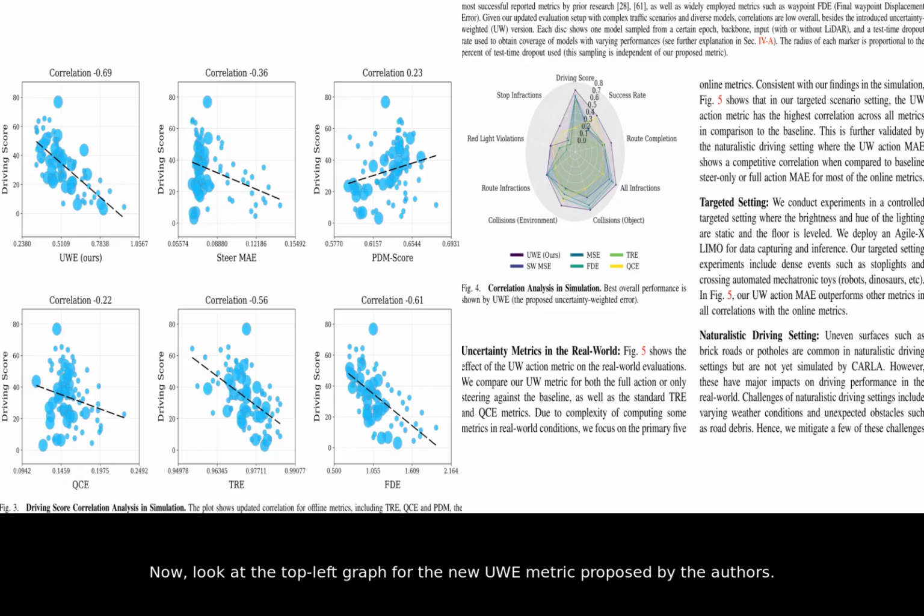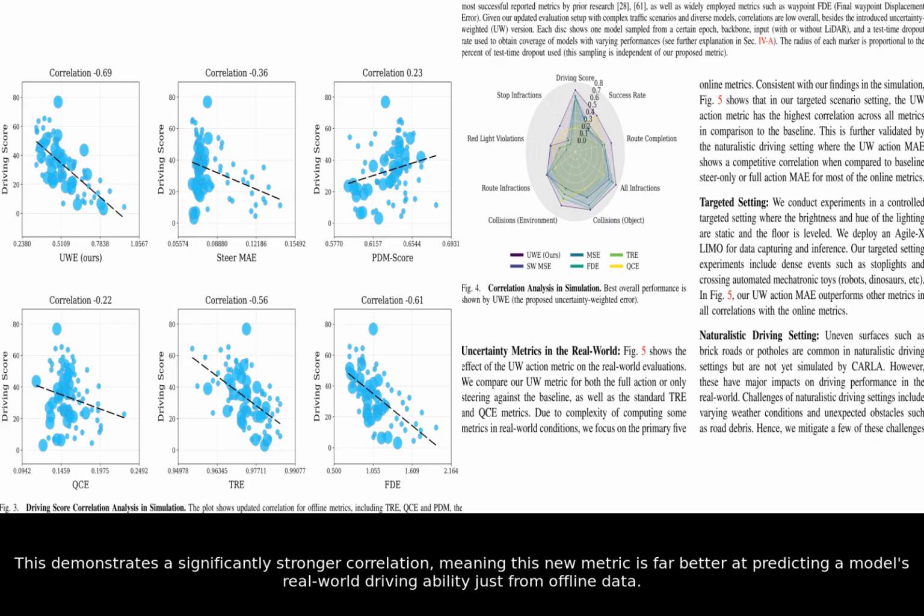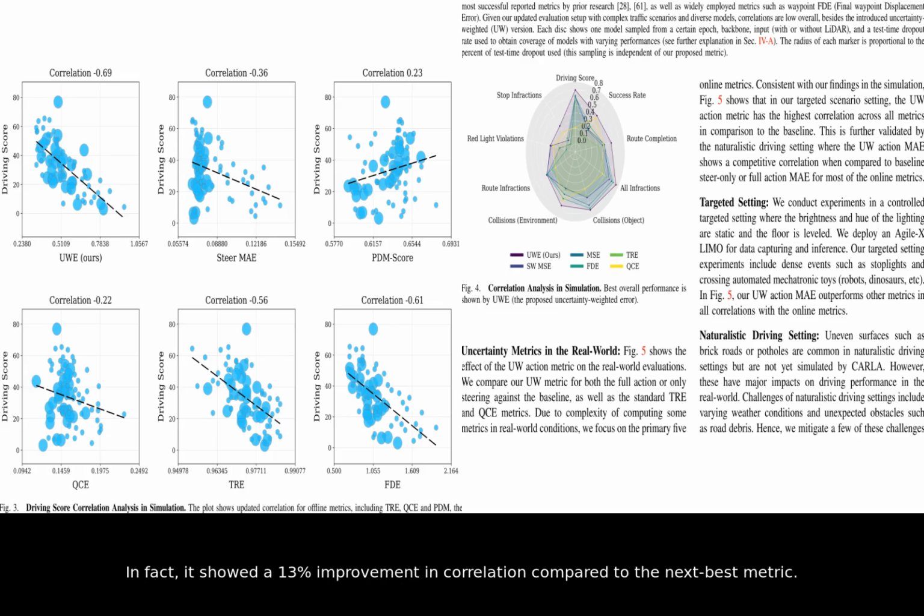Now, look at the top left graph for the new UWE metric proposed by the authors. The dots are much more tightly packed along a clear trend line. This demonstrates a significantly stronger correlation, meaning this new metric is far better at predicting a model's real-world driving ability just from offline data. In fact, it showed a 13% improvement in correlation compared to the next best metric.